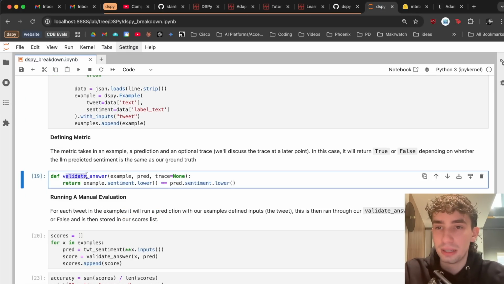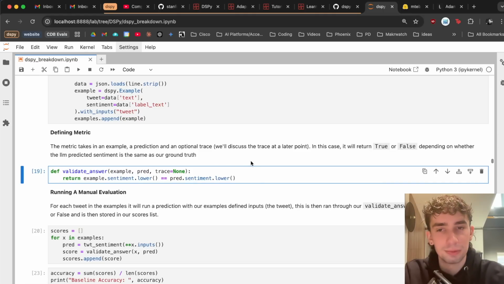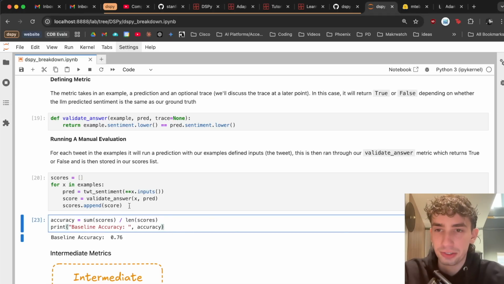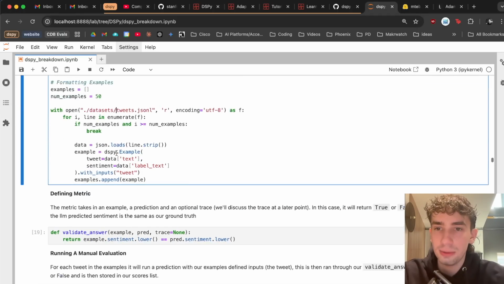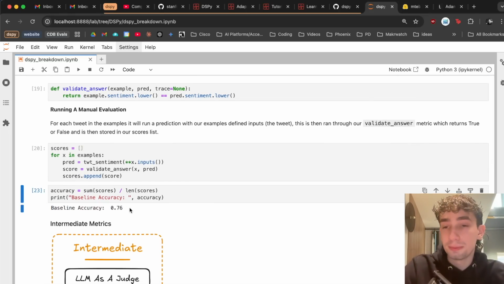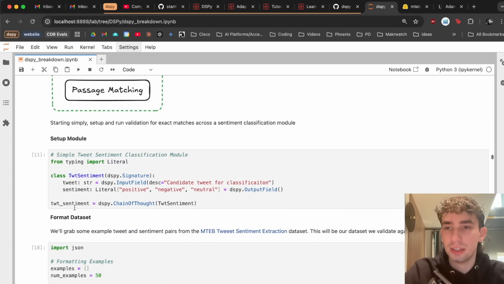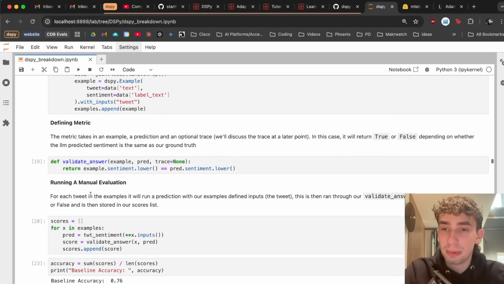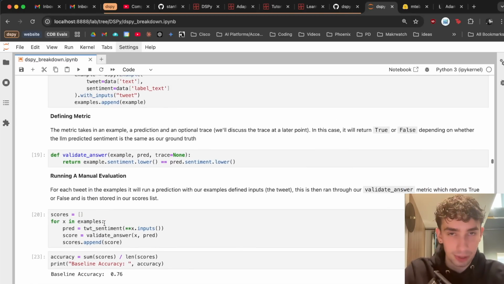Our metric is going to be validate answer, which is going to expect to take in an example and a prediction, and then a trace, which we'll get to in a little bit. But essentially, we're just going to look and see if the sentiment from the example is exactly the same as the sentiment from the prediction. This, of course, is going to return either true or false. Calculating the accuracy from just the first 50 examples, we see a quick baseline accuracy of about 76%. So now we can see that our program here, the Twitter sentiment, is about 76% accurate. So we can effectively measure that.